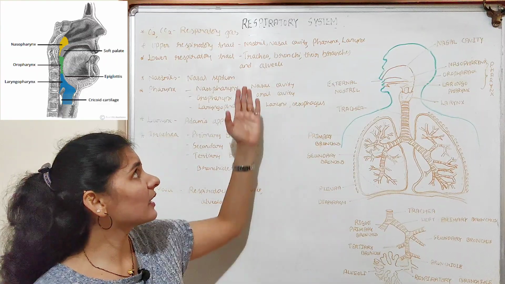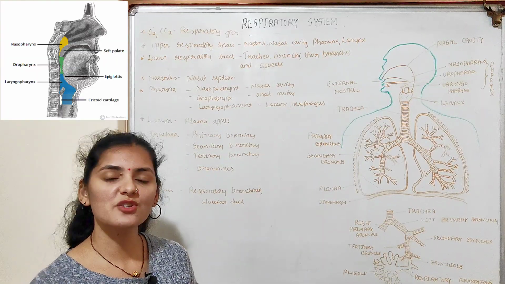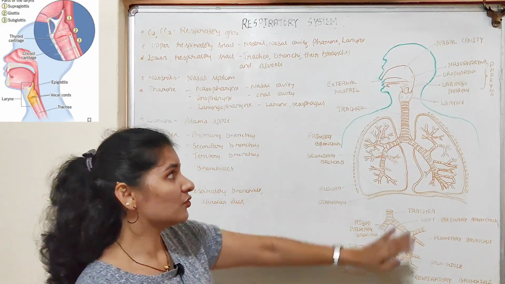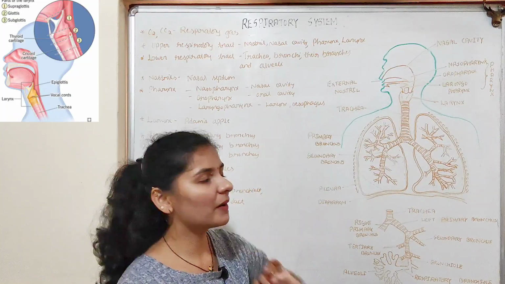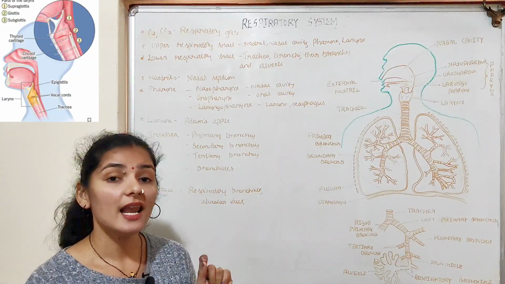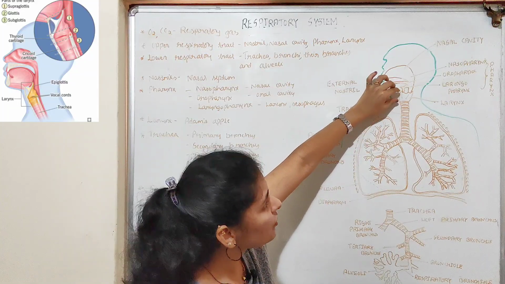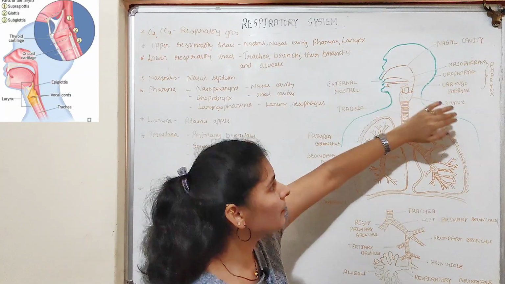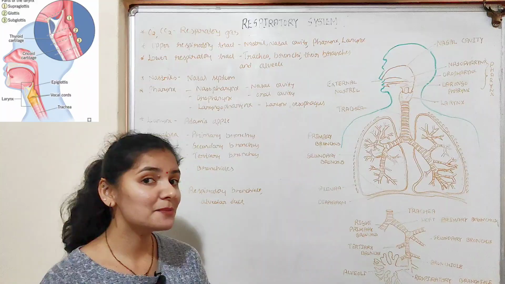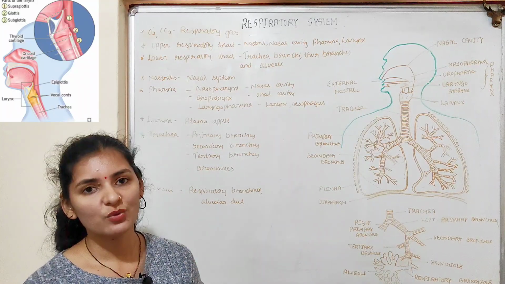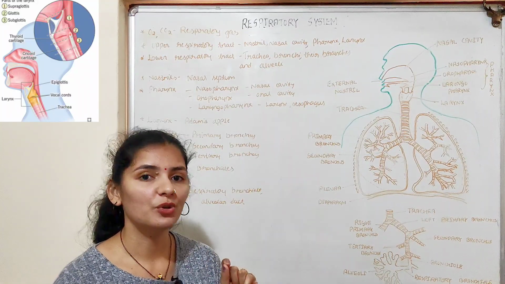Since we are discussing the respiratory tract, we'll discuss only the larynx. So the pharynx leads to the next part, that is the larynx. Larynx, as you can see here, is a cartilaginous box. This cartilaginous box is nothing but the larynx, which helps in sound production. That's why it is also known as the sound box.